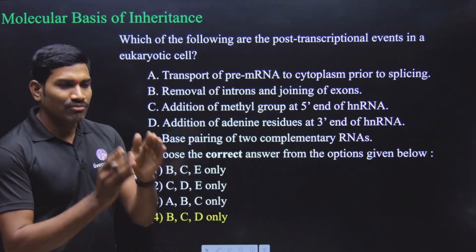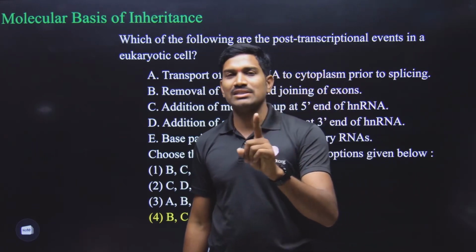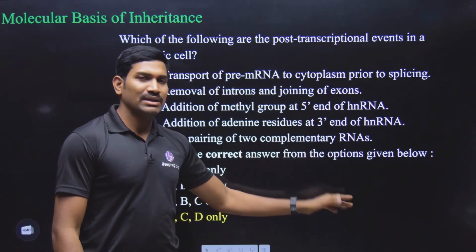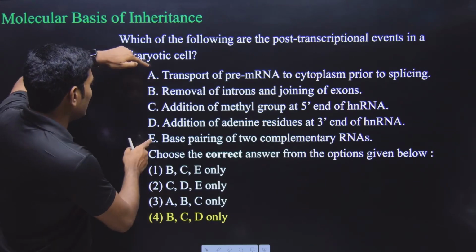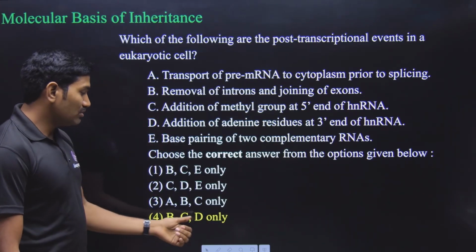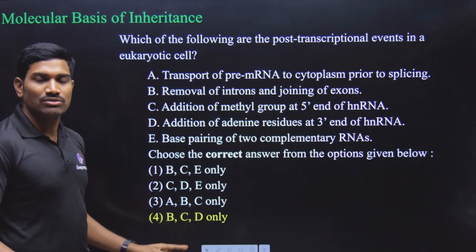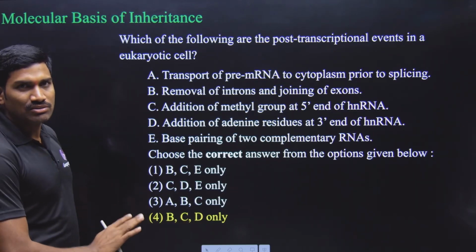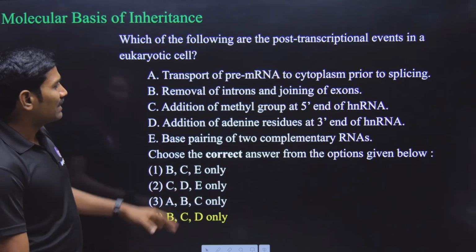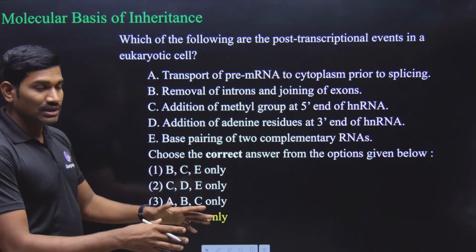No, from one segment, that means from one transcription unit, only one strand will act as template, and only a single mRNA will be produced. That's why there is no complementary RNA. So A and E are wrong, and B, C, D are correct. As per the options, you need to select 3. Which 3? B, C, D only. In this way, this is the answer. You are forced to select this particular option. Clear? Even though there are some small mistakes, this is still the better option as per the options.